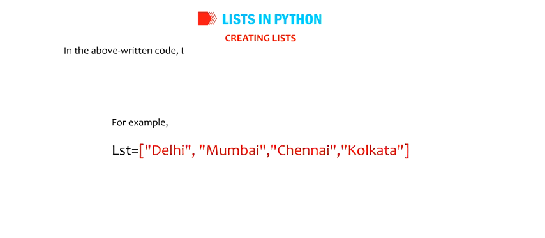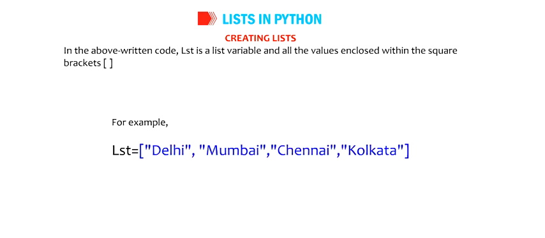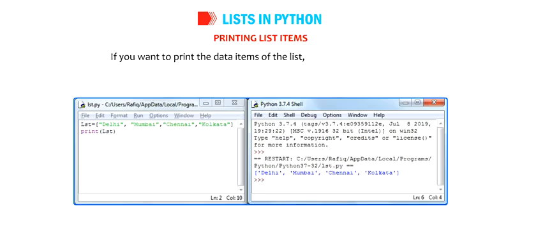In the above written code, lst is a list variable and all the values enclosed within the square brackets are the data items of the list. Printing list items. If you want to print the data items of the list, use the print function.